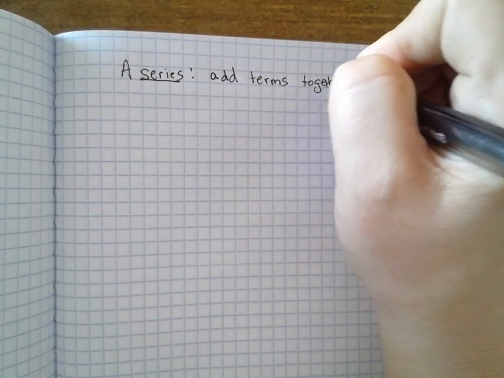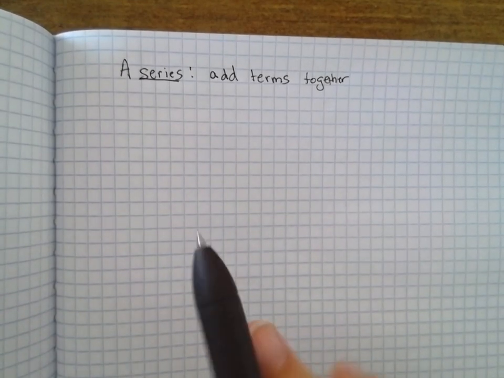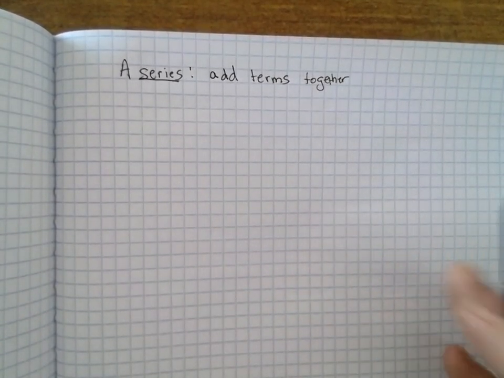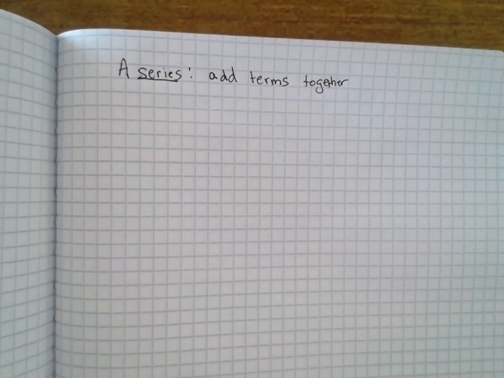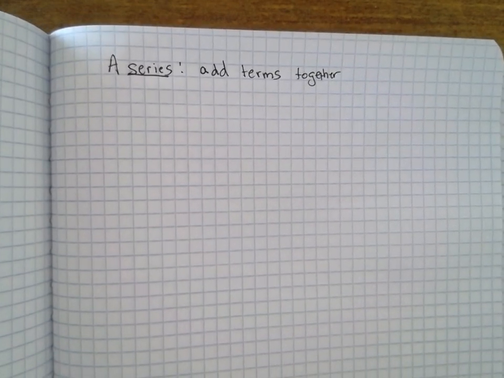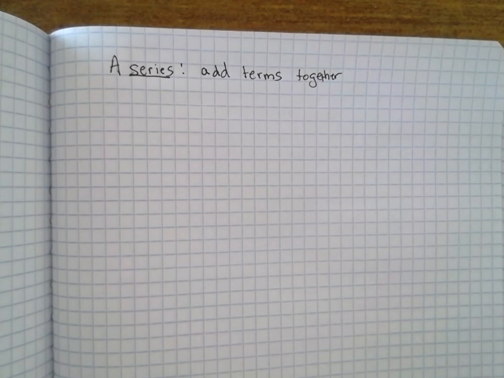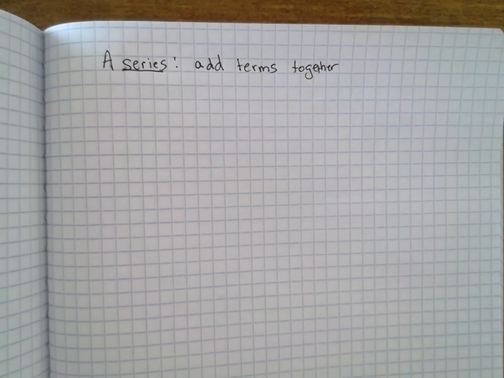So rather than just listing them 1, 2, 3, 4, you would do 1 plus 2 plus 3 plus 4, and you're adding them together all the time. So an infinite series would be like 1 plus 2 plus 3 plus 4 plus ... until we get to infinity. A finite series would be like 1 plus 2 plus 3. You have a set number of terms that you're adding together.